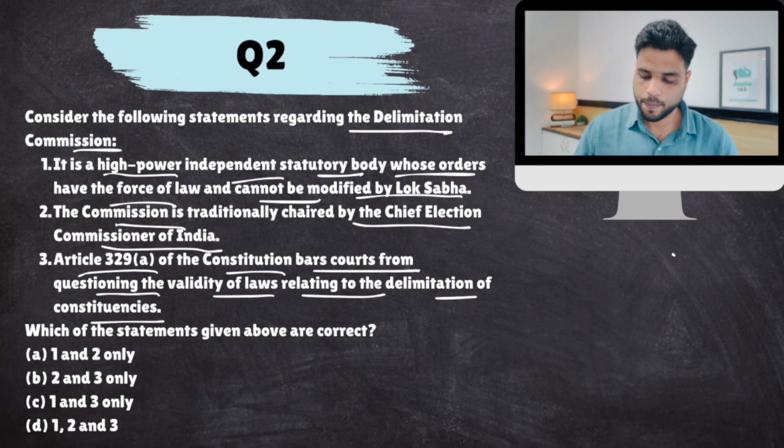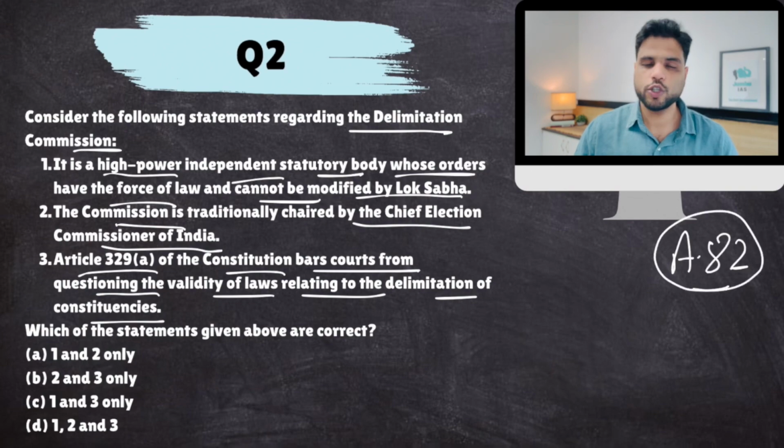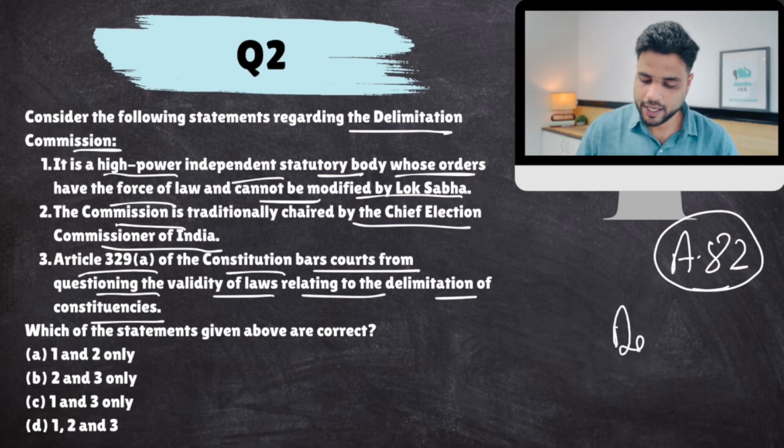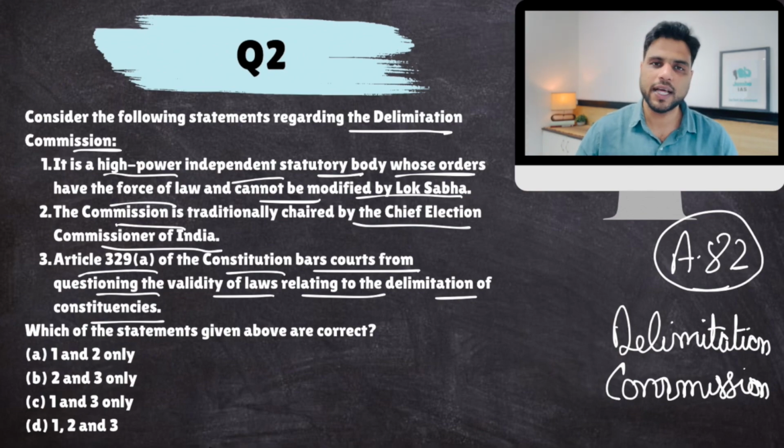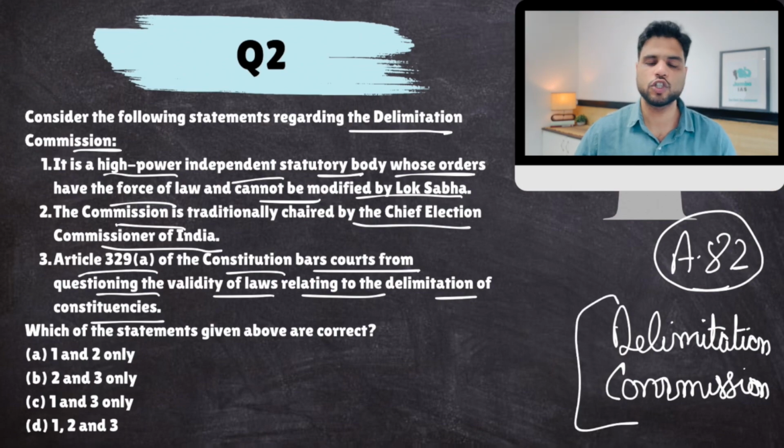So look, Article 82 of the Constitution clearly says that the division of the territorial map of India into constituencies for elections shall be done by the Delimitation Commission. Now, the Delimitation Commission shall be established after every census through a law of Parliament. So after every census, a Delimitation Commission Act is enacted, and based on that act, the Delimitation Commission is established, whose sole job is to divide the territorial map of India into electoral constituencies.